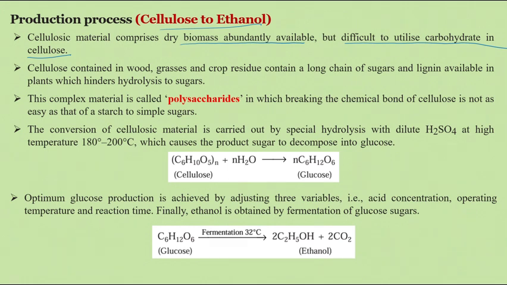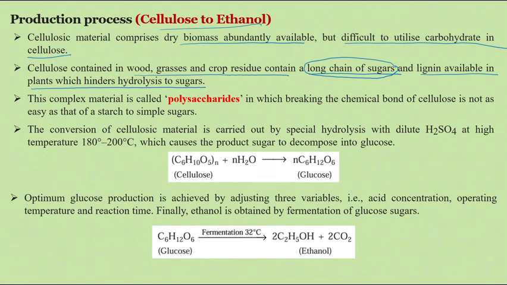The cellulose available in wood, grasses, and crop residue contains long chains of sugars. Previously, starch also had long chains of sugars, and cellulose also contains large, long chains of sugars. And lignin available in the plants hinders the hydrolysis to sugars.